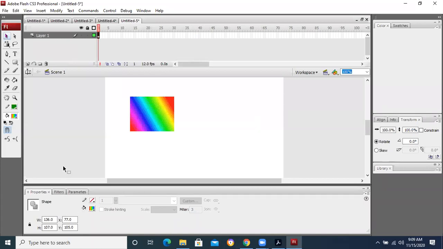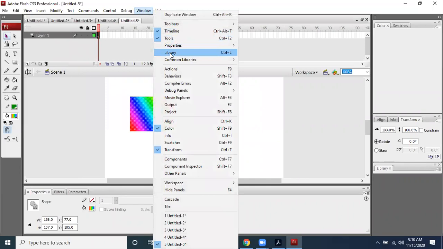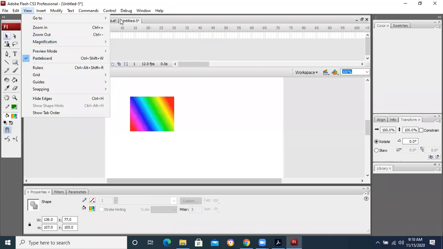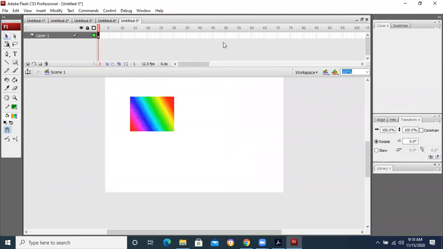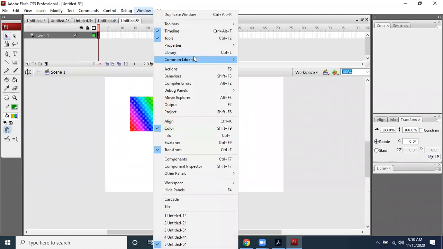How can we switch on and off the properties window? Go to the Window command, and find out whether properties are there or not. Such kinds of things, which are basically common things, are going to be asked. Properties: Control F3 is used to switch the properties on or off.